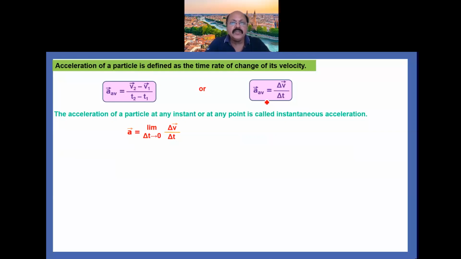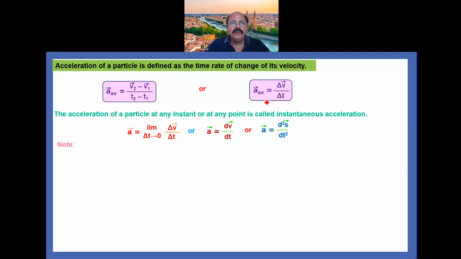When we write this expression in terms of differentiation, we get a vector equals dv vector upon dt. Its meaning is that the velocity is differentiated with respect to time. Or we can write this in terms of displacement, a vector equals d square s vector upon dt square. Its meaning is double differentiation, the second derivative. dv upon dt is the first derivative of velocity with respect to time, and similarly d square s upon dt square is the second derivative of displacement.